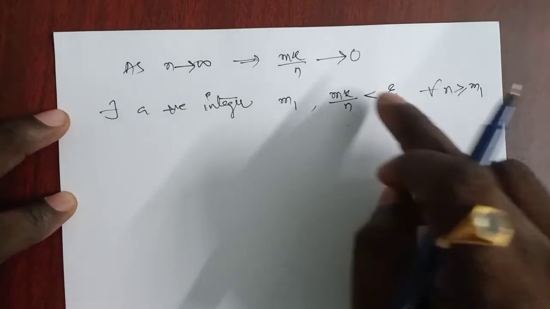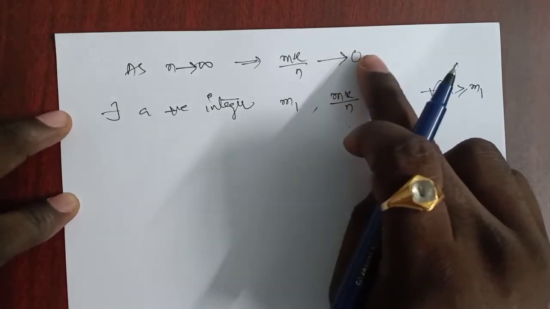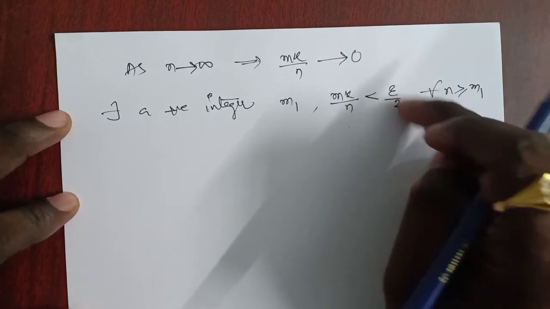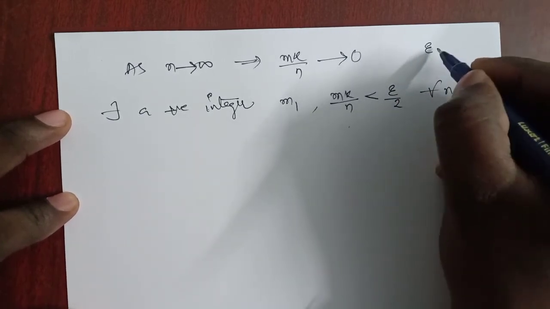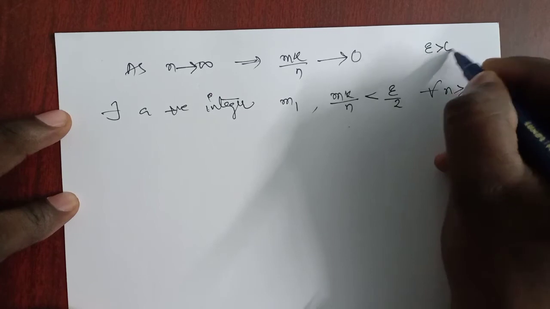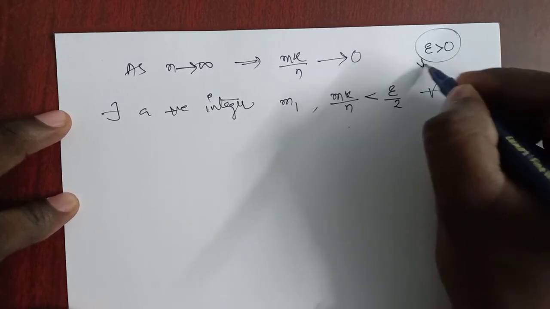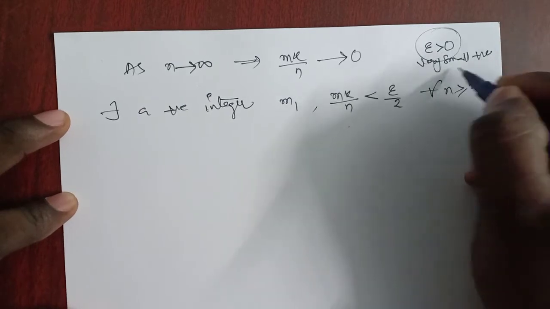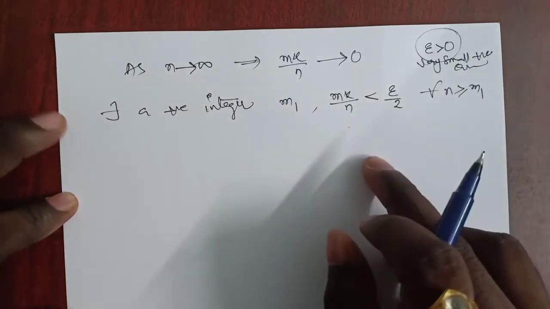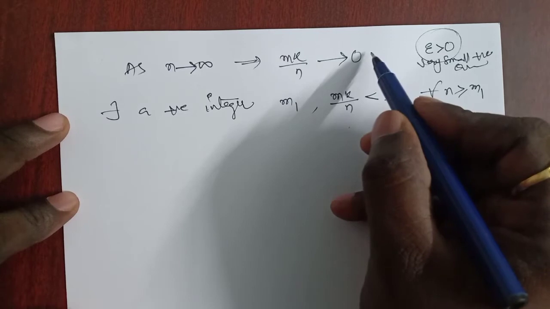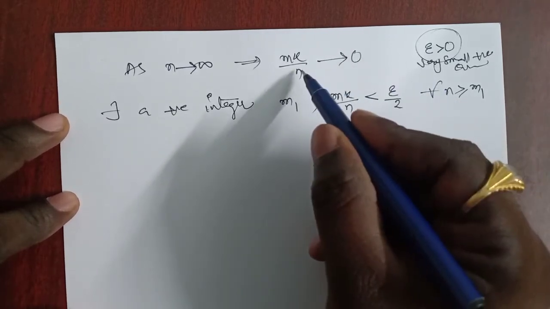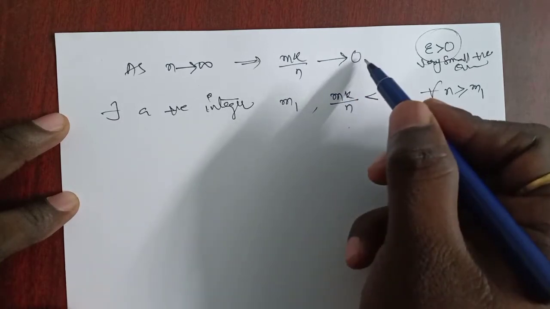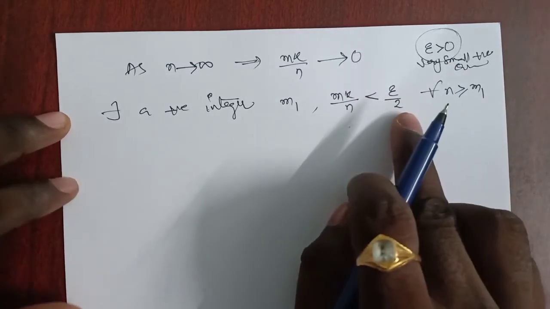Epsilon is greater than 0, but it is a very small positive quantity. So if it approaches 0, the difference between mk by n and 0 is less than epsilon by 2.